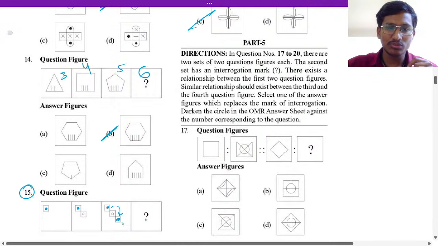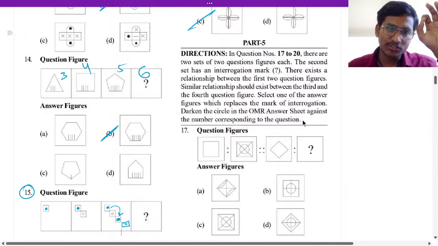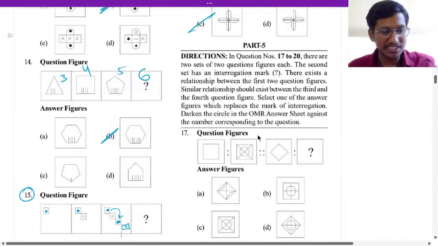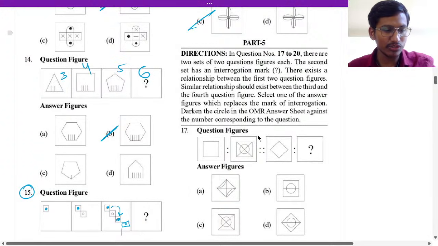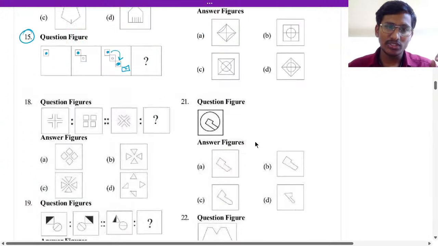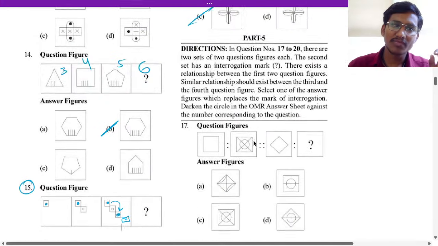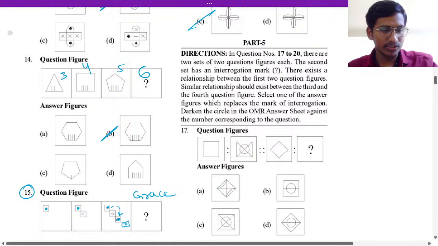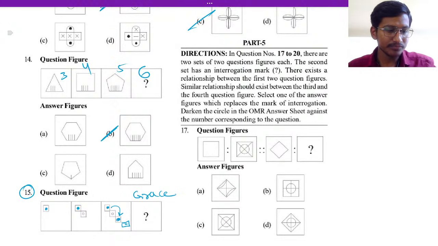So next it should be what? That is a dot without color. So that should be the answer, but it is not given properly. So you take it as grace. 15 is what? Grace, you have to take it. Okay, so 15 is a grace question. Okay, good. So next here, students, that is